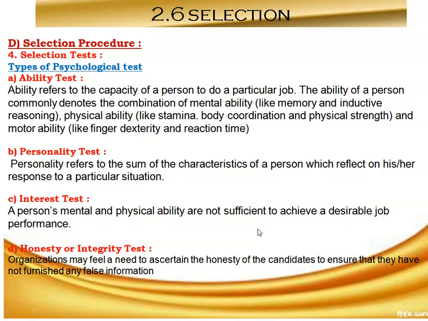Also, the personality test can be an objective test. That is, most personality tests are objective tests as they are suitable for group testing and can be scored objectively.